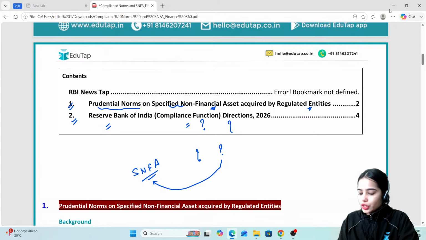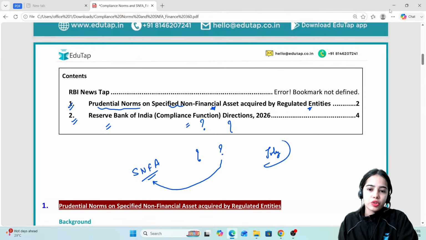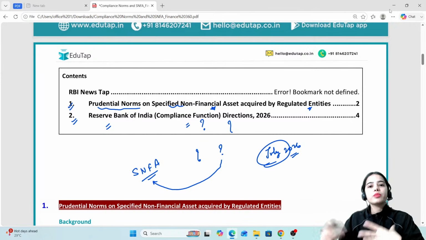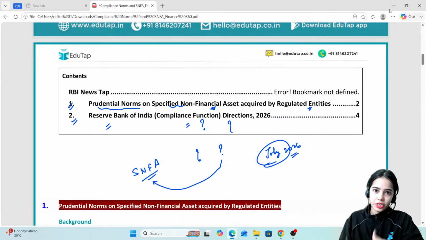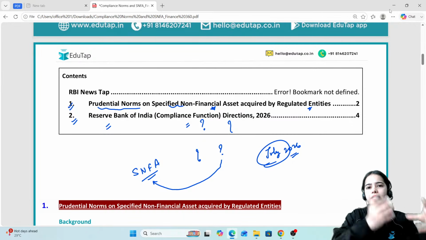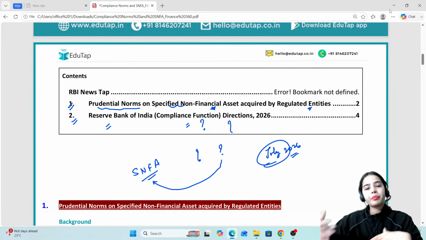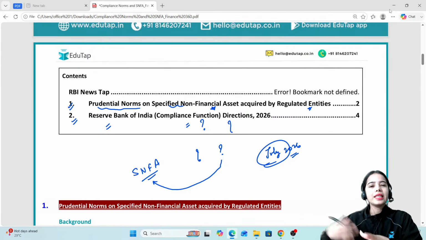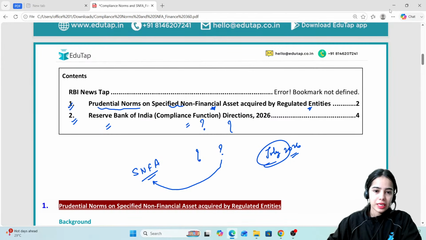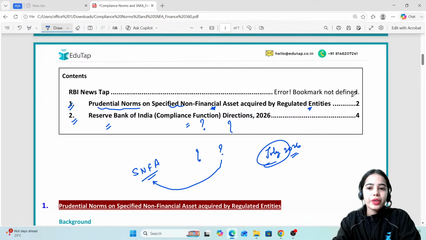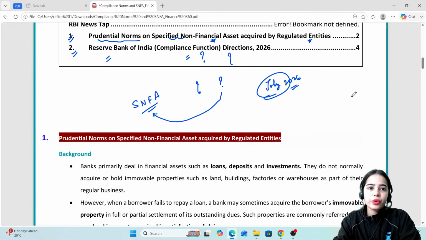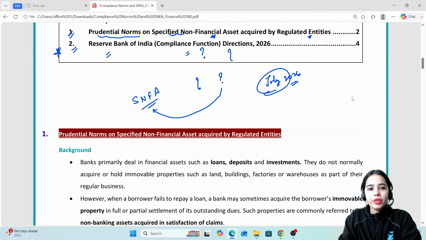Okay. So today we are going to discuss some important articles from the end of July 2026, so that you have the idea of what the different terms are all about. Because in the RBI notifications it has been seen that the terms keep on repeating, so if you understand the terms one time, then it becomes easier for you to understand the later notifications before the examination. So today we are going to discuss these two articles from the RBI website.